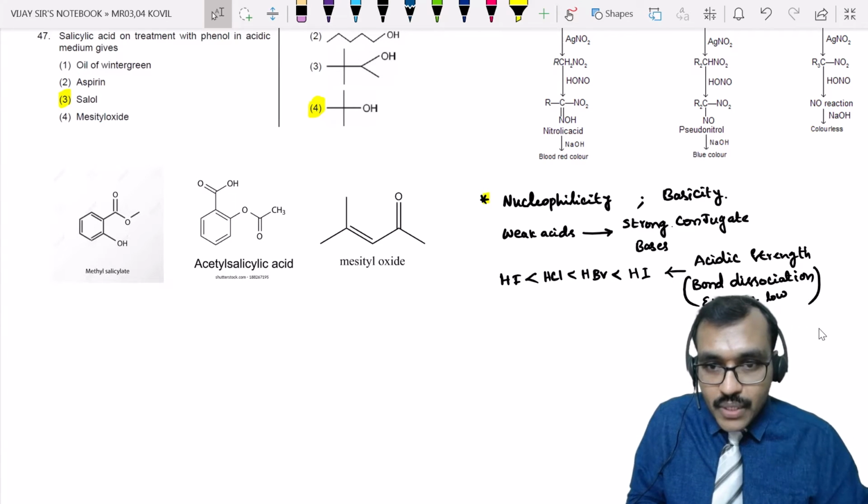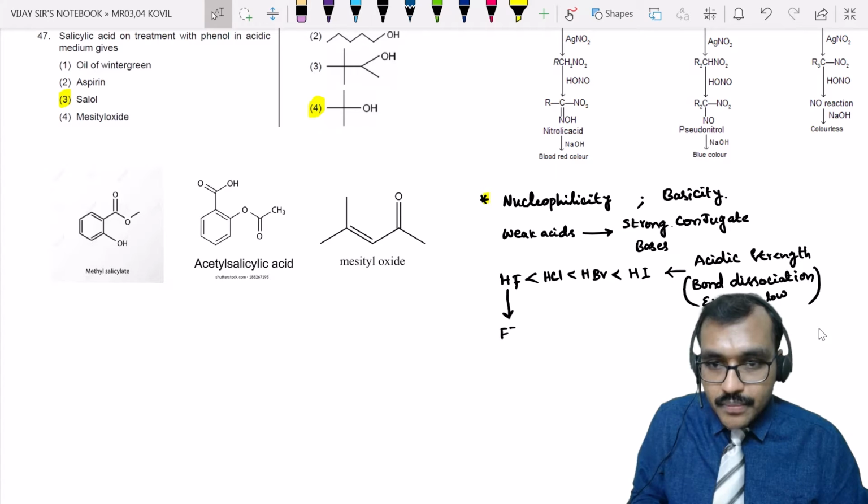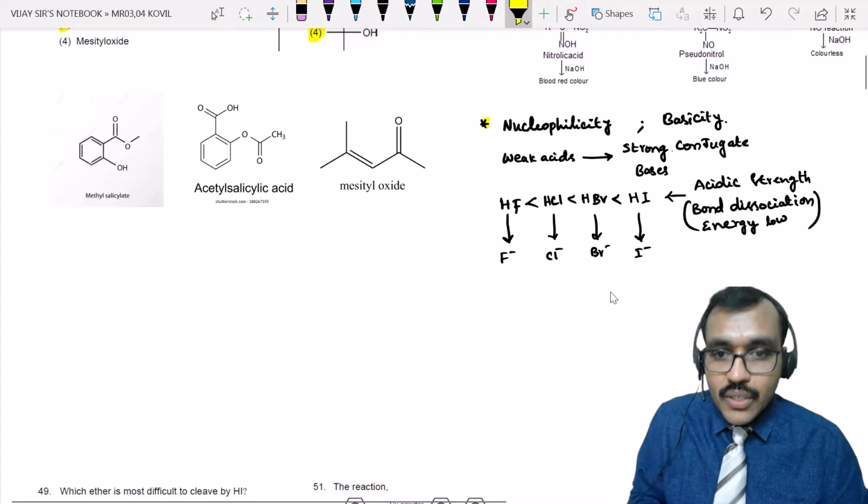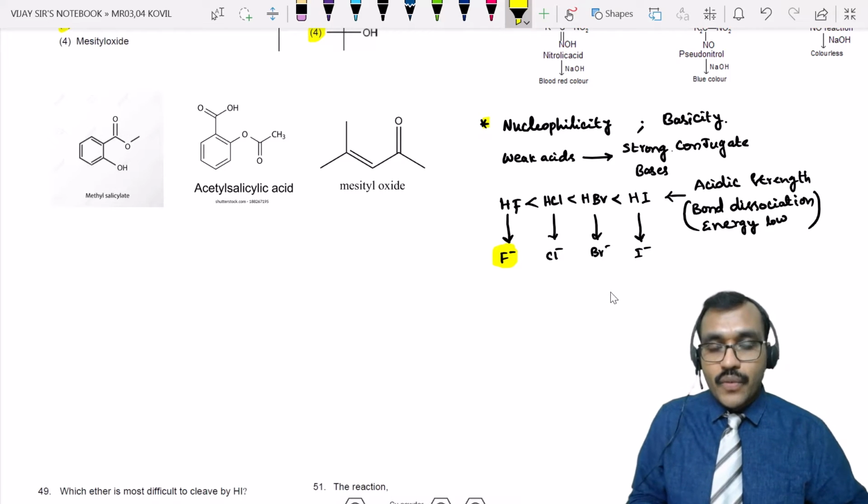So HF is a weak acid. Its conjugate base is F minus. For HCl it is Cl minus, for HBr it is Br minus, for HI it is I minus. So a weak acid's conjugate base is strong. So F minus is a very strong base.